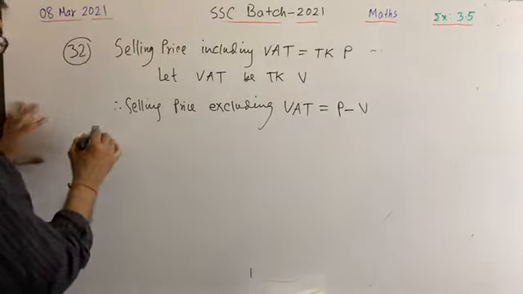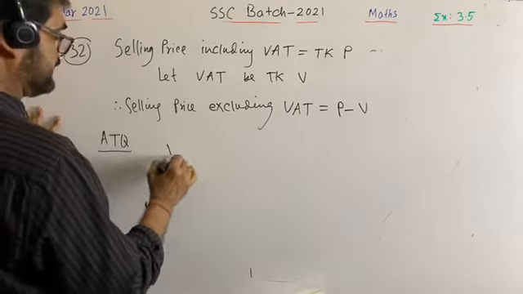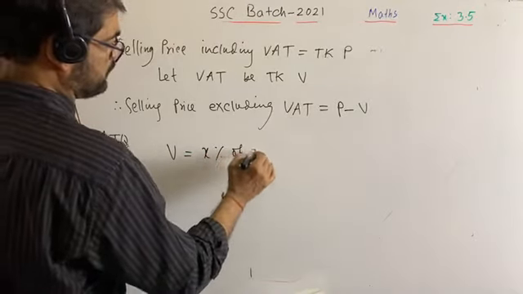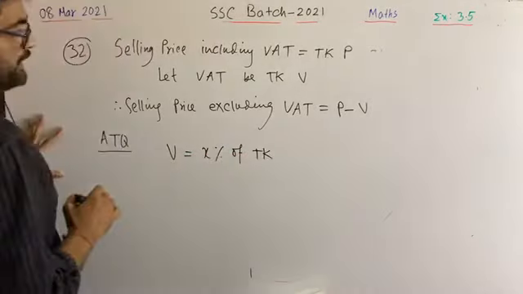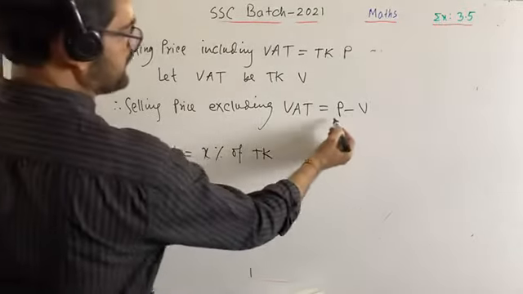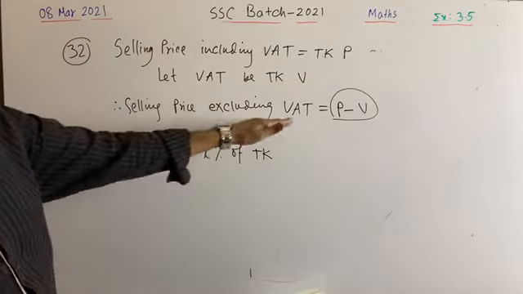According to the question, VAT is X percentage. Actually, we pay VAT on the selling price excluding VAT.